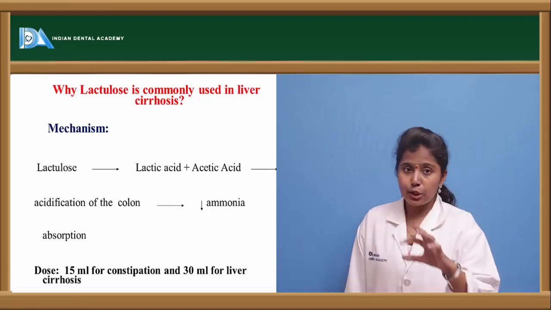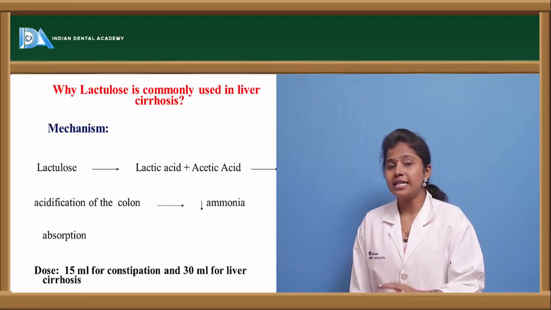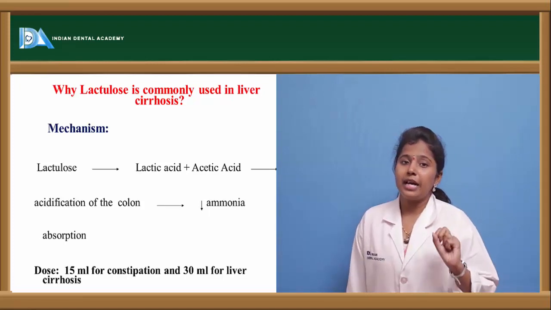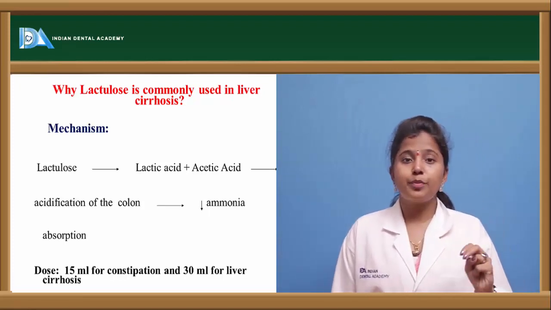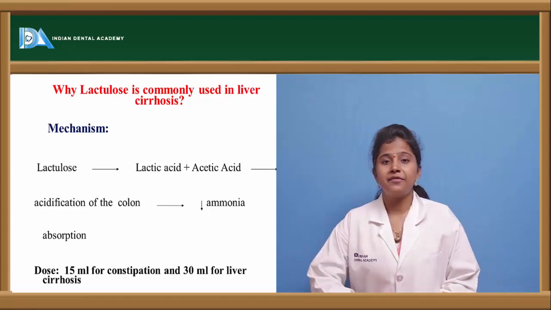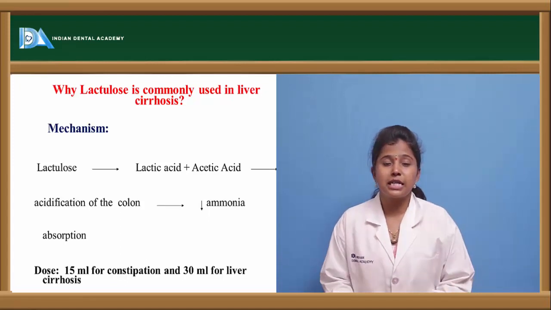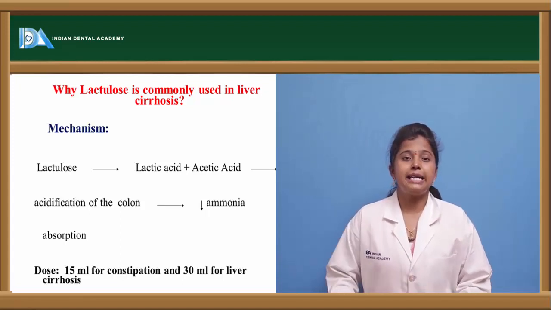And when this acidic situation is created in the colon, this acid neutralizes the ammonia which is present. Liver cirrhosis is mainly caused because of ammonia absorption. If ammonia compounds are absorbed in larger amounts in the liver, the liver cells, that is the hepatocytes, get damaged.